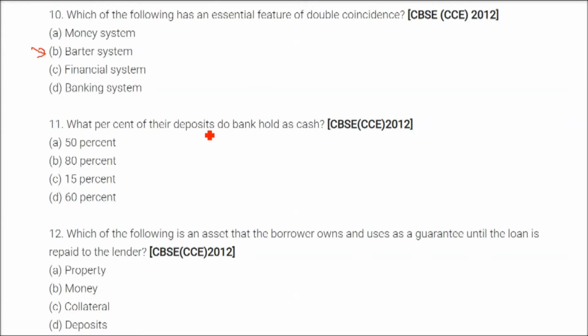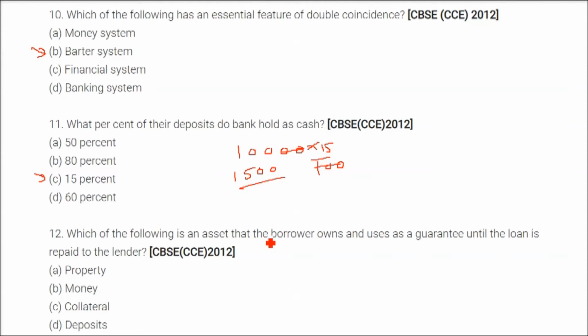What percent of their deposits do banks hold as cash? And we are talking about India. So the answer is 15%. Say all the amount deposited by all the depositors is 10,000 rupees. So 15% of this has to be kept by the bank as cash. So around 1,500 they have to have as cash.